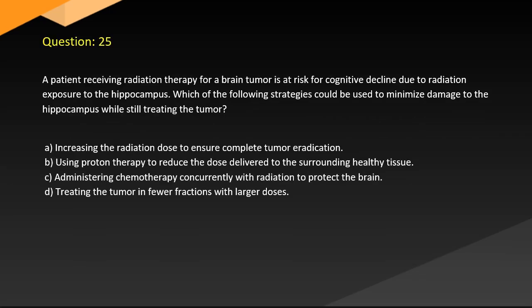Question 25. A patient receiving radiation therapy for a brain tumor is at risk for cognitive decline due to radiation exposure to the hippocampus. Which of the following strategies could be used to minimize damage to the hippocampus while still treating the tumor? A. Increasing the radiation dose to ensure complete tumor eradication. B. Using proton therapy to reduce the dose delivered to the surrounding healthy tissue. C. Administering chemotherapy concurrently with radiation to protect the brain. D. Treating the tumor in fewer fractions with larger doses.